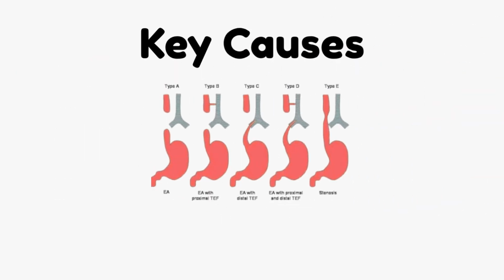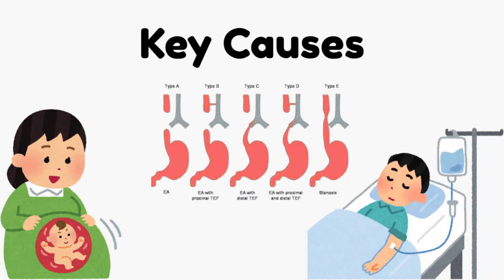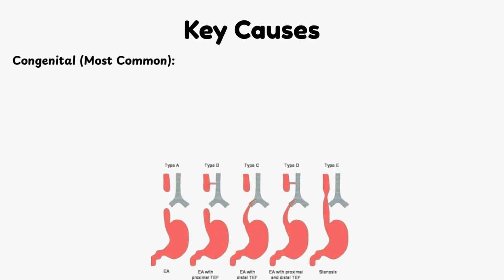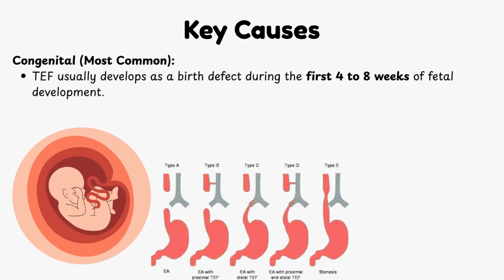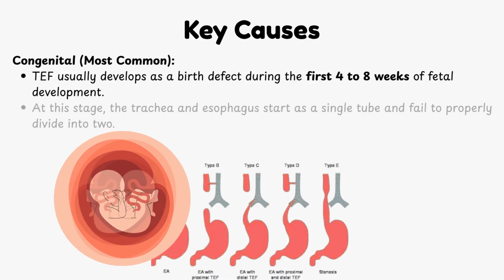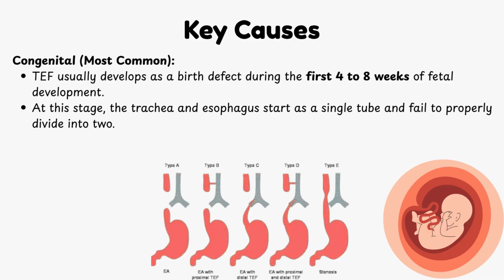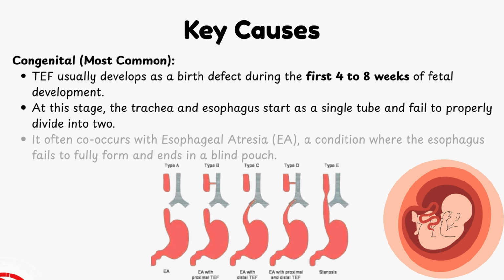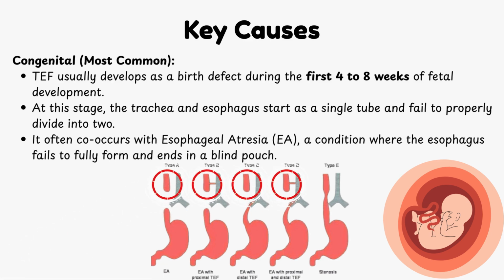What are the key causes of tracheoesophageal fistula? It can occur either by birth or acquired later in life. Congenital causes, most common. Tracheoesophageal fistula usually develops as a birth defect during the first 4 to 8 weeks of fetal development. At this stage, the trachea and esophagus start as a single tube and fail to properly divide into two. It often co-occurs with esophageal atresia, a condition where the esophagus fails to fully form and ends in a blind pouch.